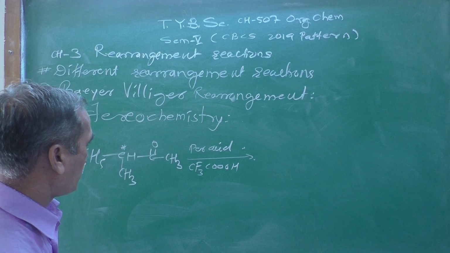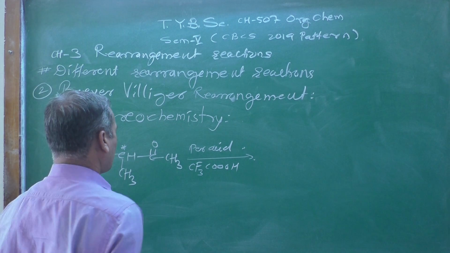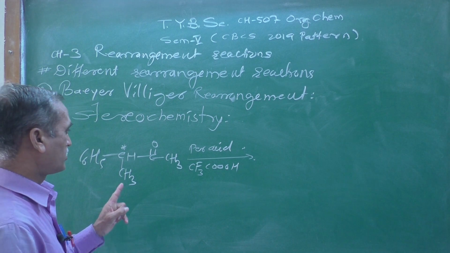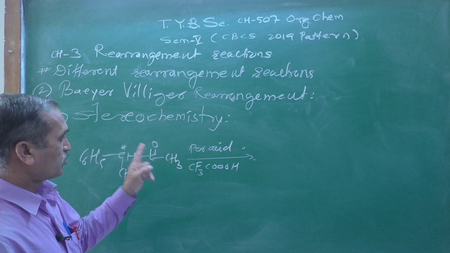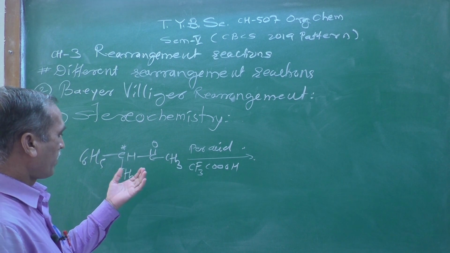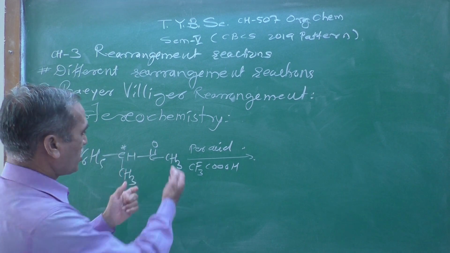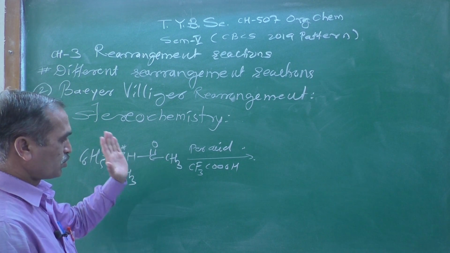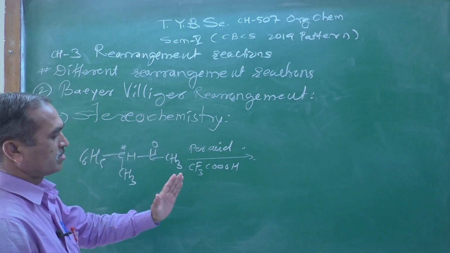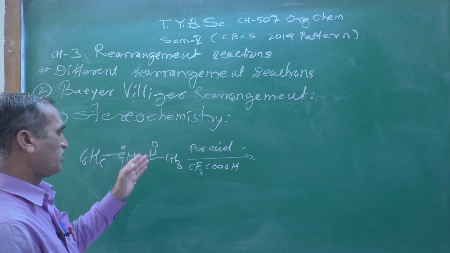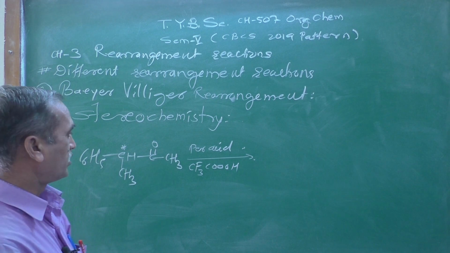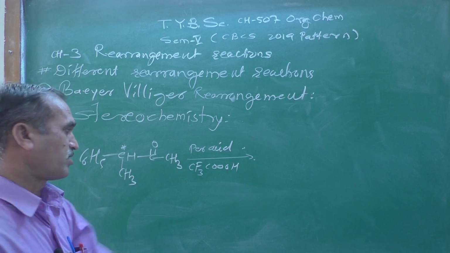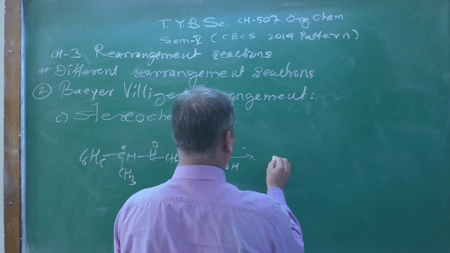Trifluoroperacetic acid is a peracid, so it is a Baeyer-Villiger oxidation reaction. Now the question arises: do you insert the oxygen atom on the left-hand side or the right-hand side? Remember, the oxygen atom must be inserted adjacent to the carbonyl carbon on the side where there is a branched side. So you should get here